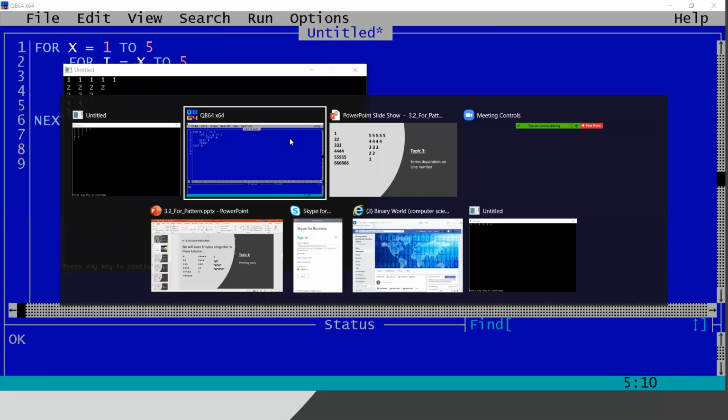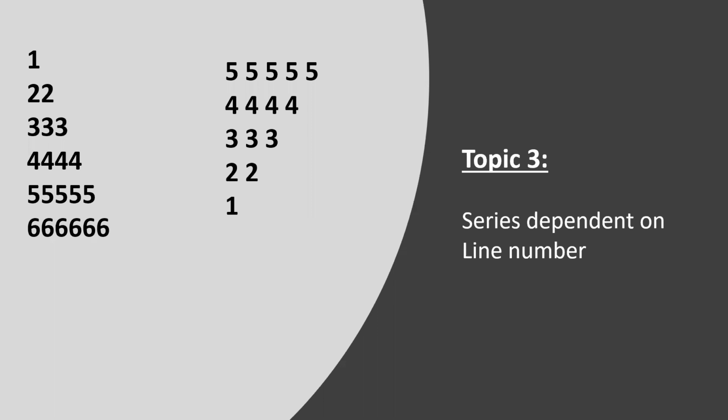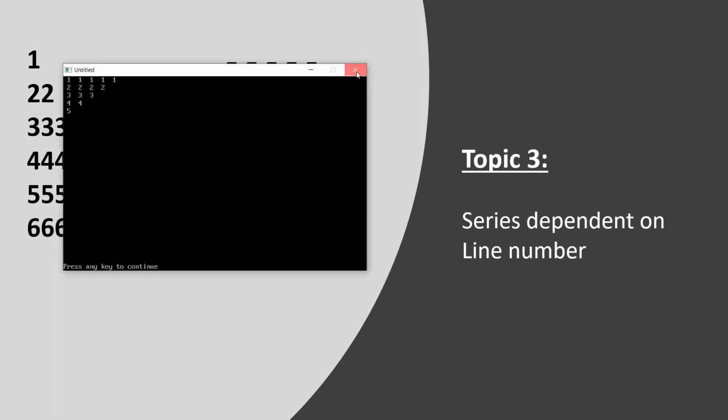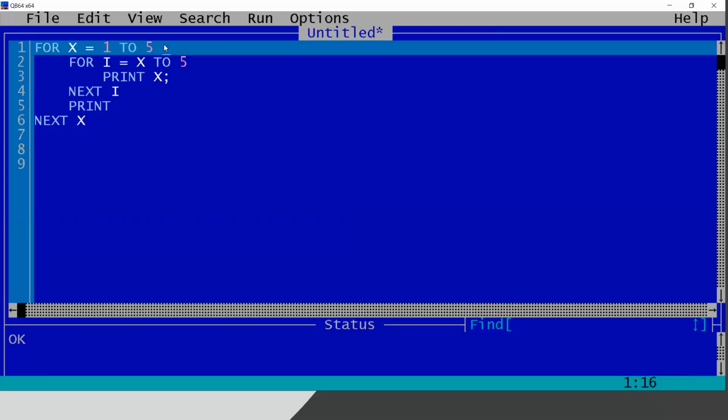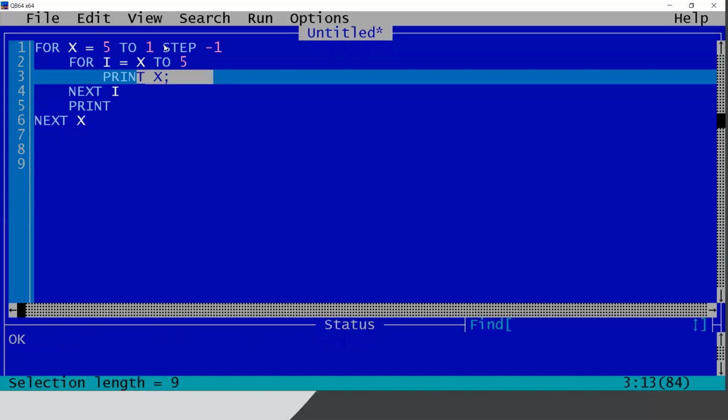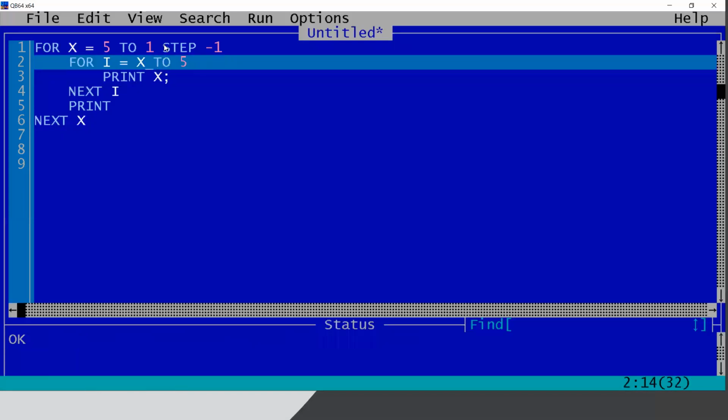But in the real program, it is asking for the reverse. So I can do some manipulations. I can write x equals 5 to 1 step minus 1, because I want to print x here. But I have to adjust this loop as well. 2 to 5 will not work, because the first value of x will be 5, then 5 to 5 means 1 star, or 1x.